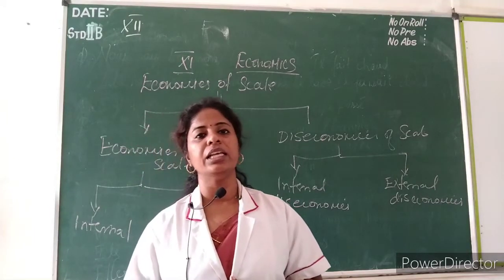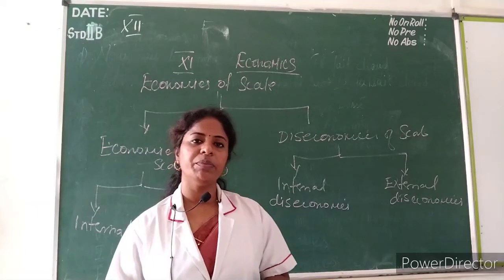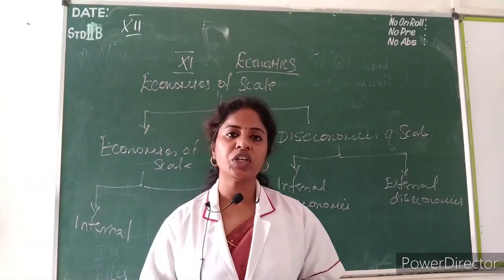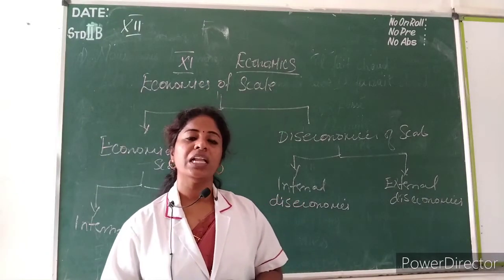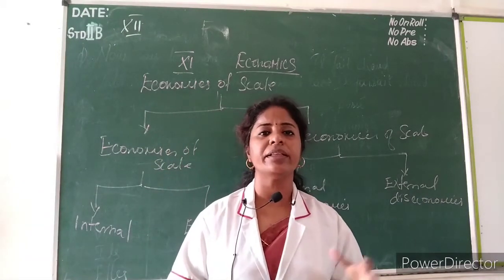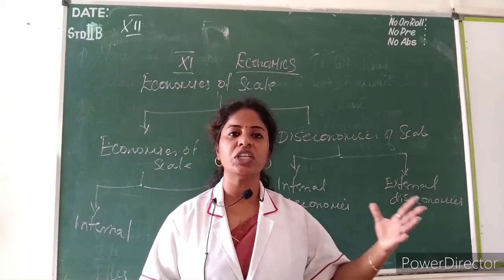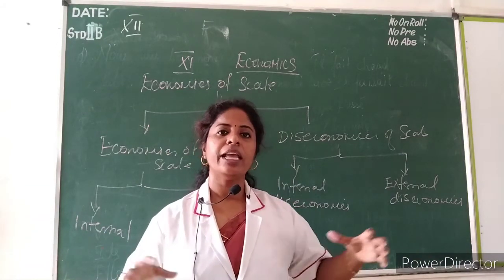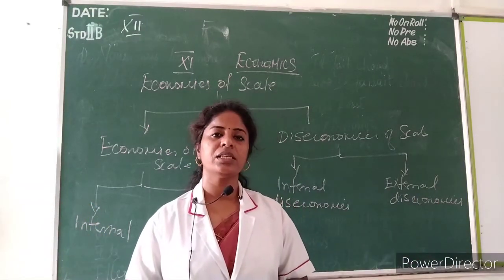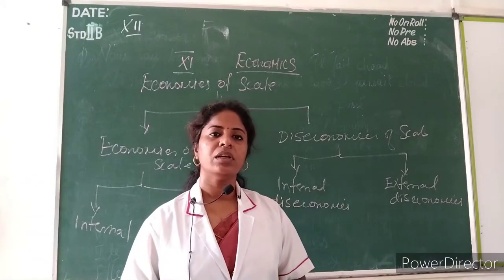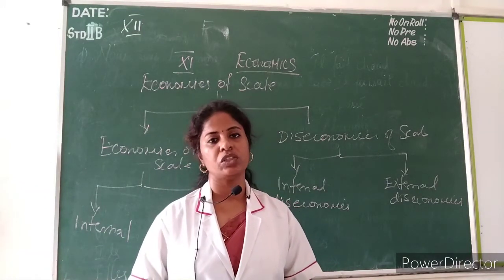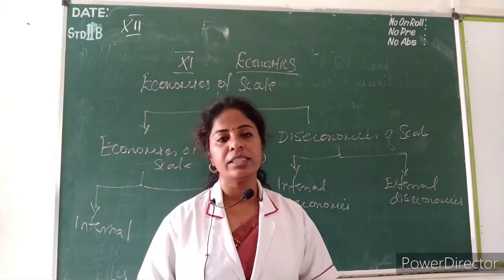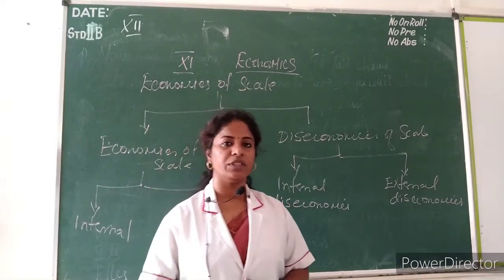Then externally, the problem is that they will be paying more for transportation cost. Transportation cost will be incurred more because large scale industries will be located in the interior. Transportation is needed to collect all the labors, who will be located in other places. To gather them they need transportation, so transportation cost will be more. So this is an external diseconomy of scale.